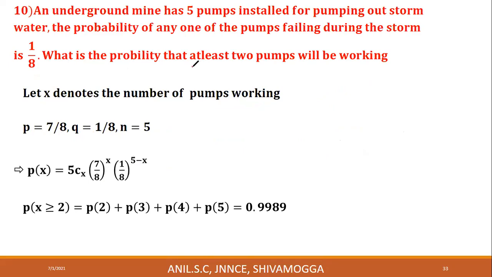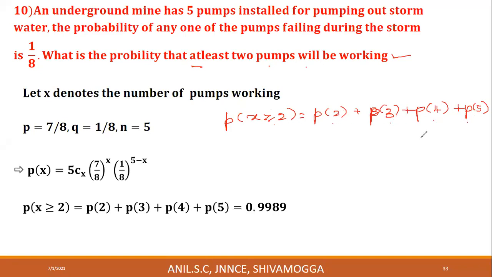What is the probability that at least 2 pumps will be working? At least 2 pumps will be working means 2 is the least value attained by X. That can be written as P where X is greater than or equal to 2. What will be the expansion? 2, 2 is equal to 2. 3, 3 is greater than 2. P of 3 plus P of 4 plus P of 5. There are 5 pumps. Therefore, X cannot take a value beyond 5. 5 is the maximum value. So P of 2 plus P of 3 plus P of 4 plus P of 5.